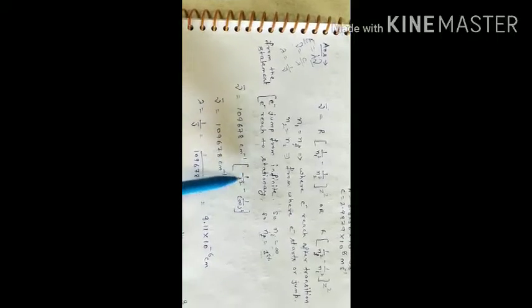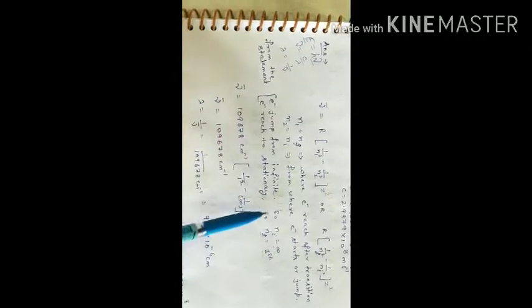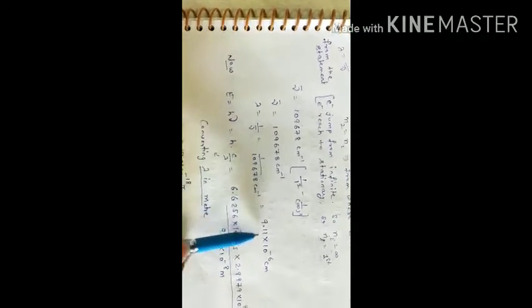So here, from the given statement, electrons jump from infinite, so Ni is infinite and reach to the stationary or say first, so NF is first. So here is the formula: nu bar is equal to 109678 centimeter inverse times 1 over 1 square minus 1 over infinite square. Infinite square is infinite, and whenever we define any number over infinite, it is always 0. So nu bar is this. So lambda is what? It is the reciprocal of wave number. So 1 by 109678 centimeter, or on solving we get 9.11 into 10 to the power minus 6 centimeter.